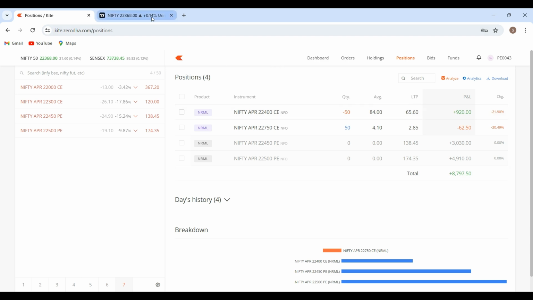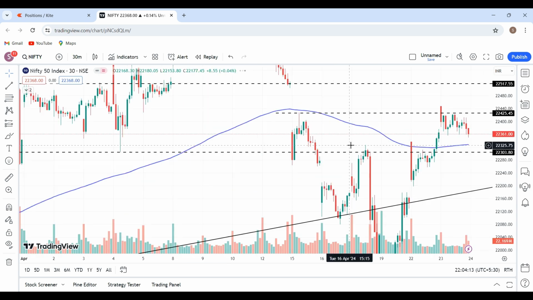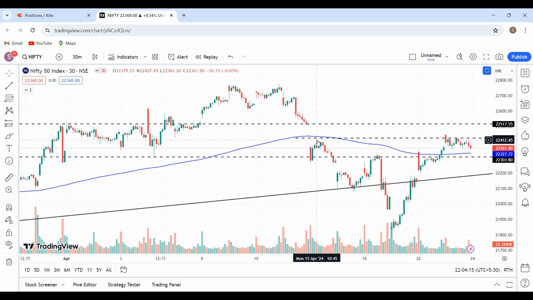Coming to the price action that has formed in the Nifty today, it is totally sideways. If you observe the price action that I was talking about, there was a gap down, on the 30-minute time frame. This is a zone wherein on last Monday we had seen the high around 22,430 odd, and even today's gap was around 440 to 450 odd levels. So in today's session, the 425 level has acted as resistance.